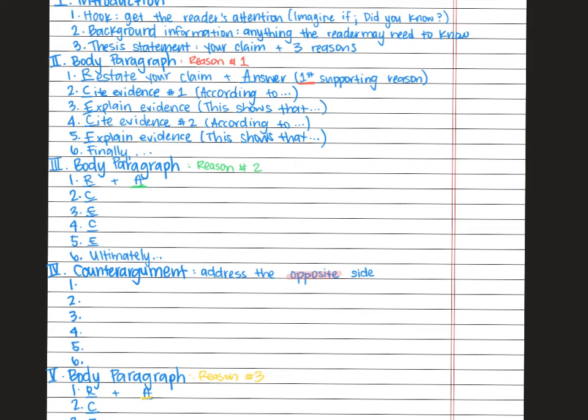So in your first sentence, you're going to present the counter argument. And instead, here's what we're going to do. Counter argument. Some may argue that, and you're going to state that opposite side. So the opposite of what your claim is. It's going to be the opposite claim.